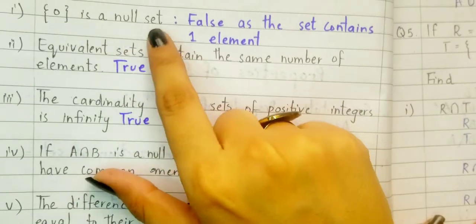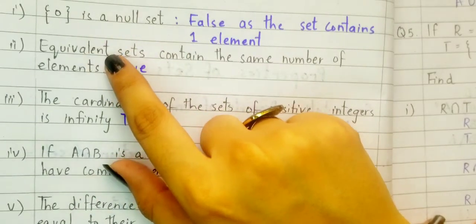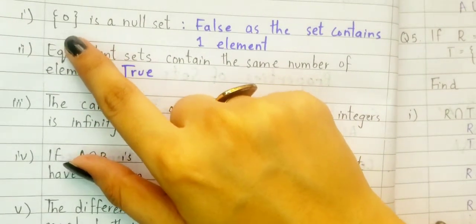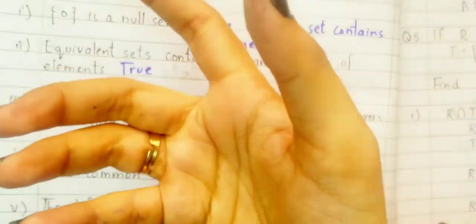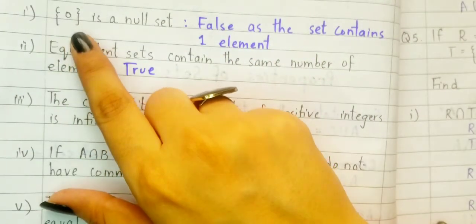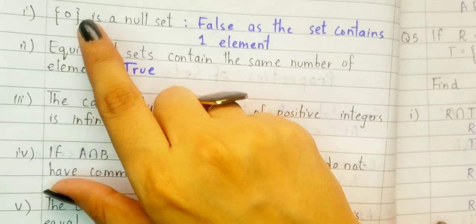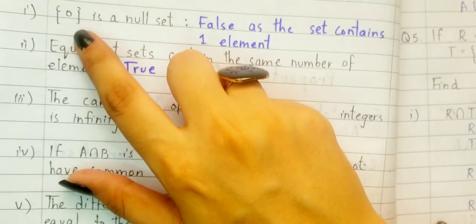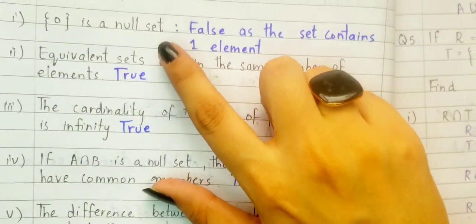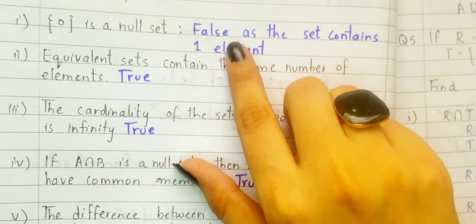Straight true or false? 0 is a null set. It is not a null set because it has one element. 0 is an element, so it is not a null set at all. It has one element, so we will declare this statement as false.